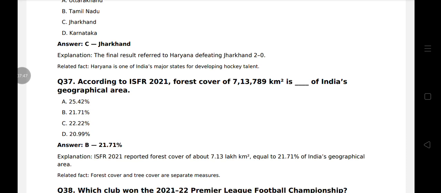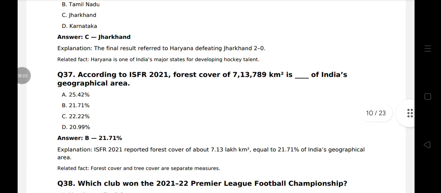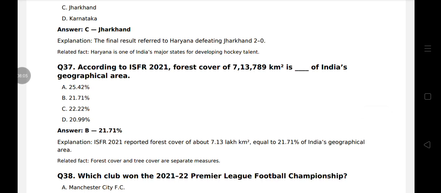Question 37. According to ISFR 2021, forest cover of 713,789 km square is 21.71% of India's geographical area. 7.13 lakh km square is equal to 21.71% of India's geographical area.